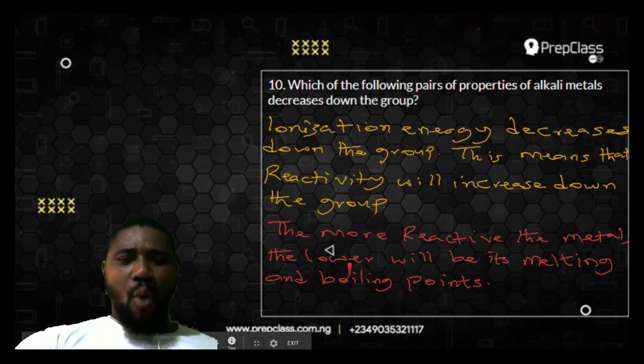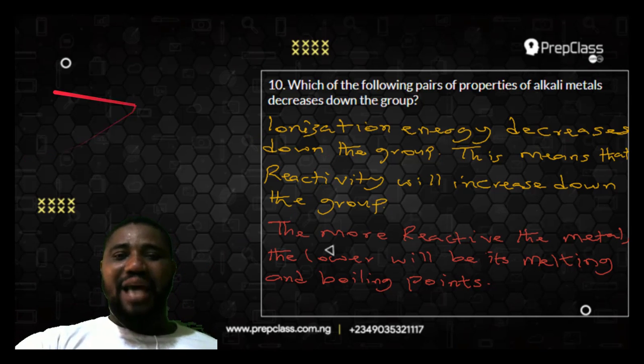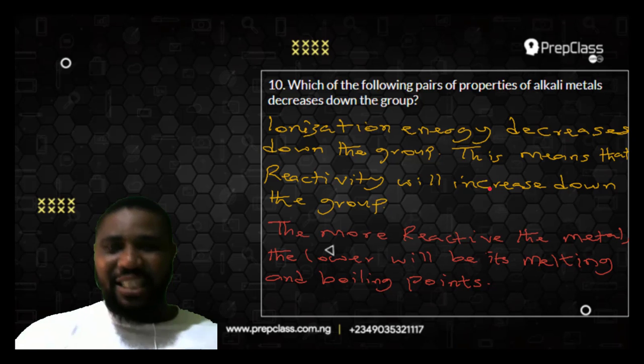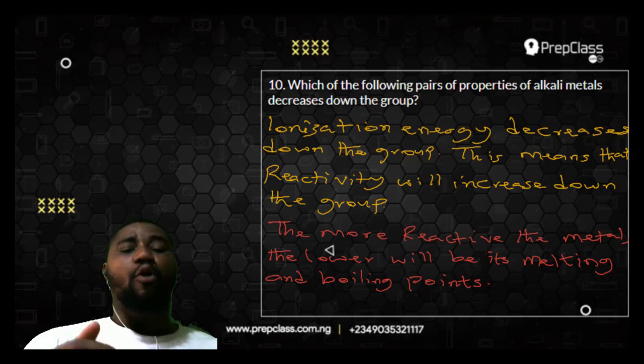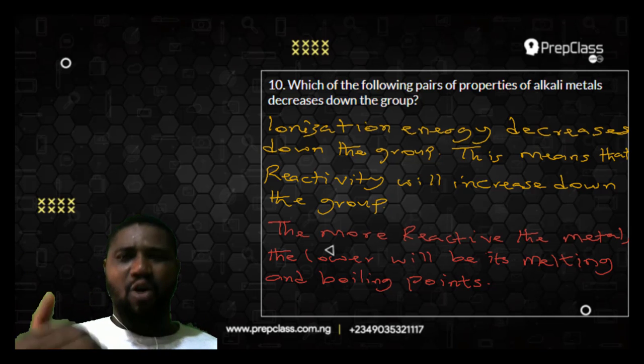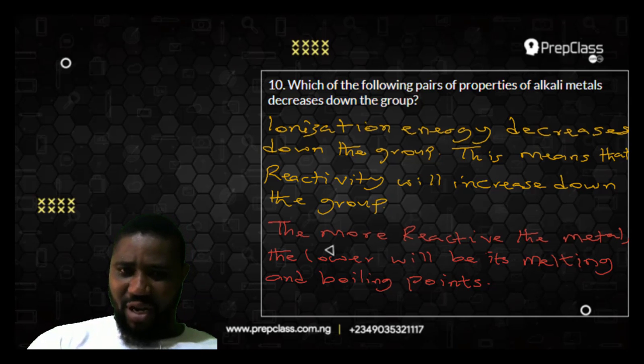Now I said here that the more the reactivity of the metals, the lower will be its melting and boiling point. Do you understand? Metals that are more reactive usually have lower melting and boiling points because they can easily dissociate, they can easily react. But the ones that are not too reactive, their boiling point is usually very high. You can't compare the boiling point of iron with the boiling point of sodium. I believe you understand me.